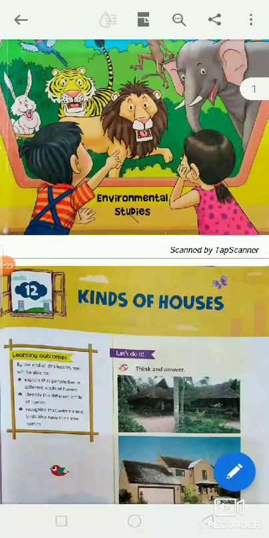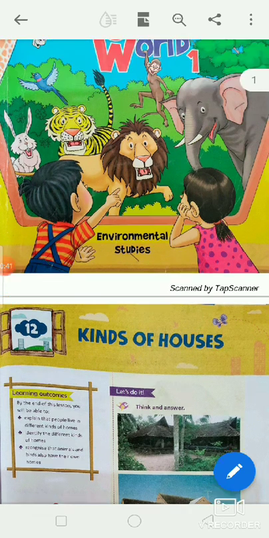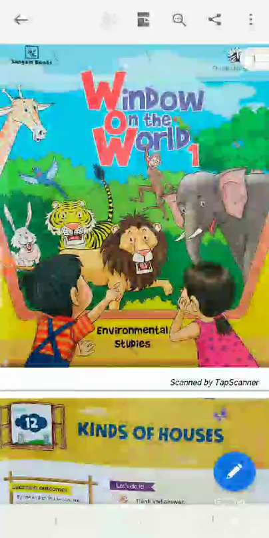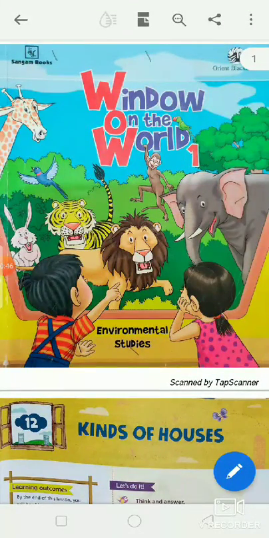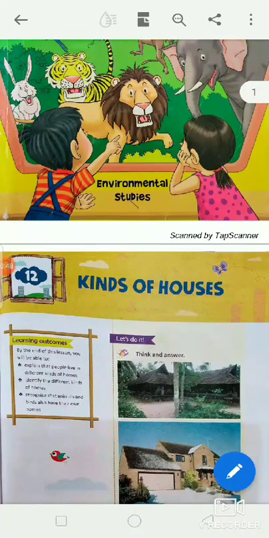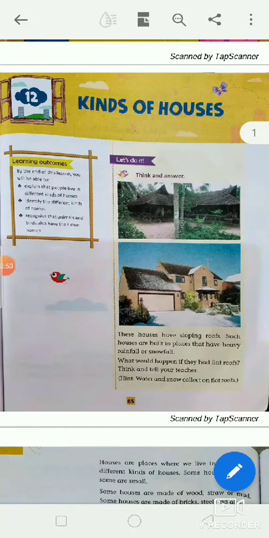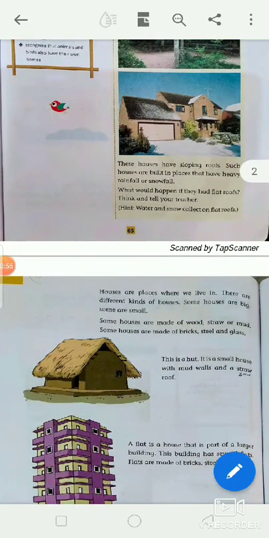Chapter 12, Kinds of Houses. So students, what's the name of the chapter? Kinds of Houses. I am going to explain this chapter. Everyone, take out your social study book and open chapter 12. The name of the chapter is Kinds of Houses.